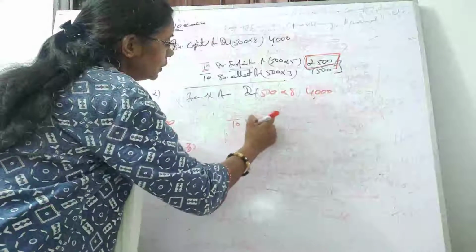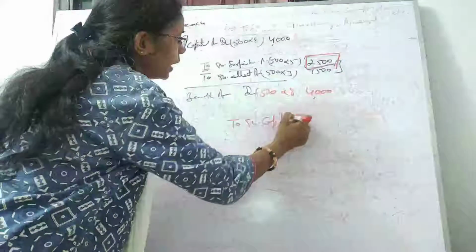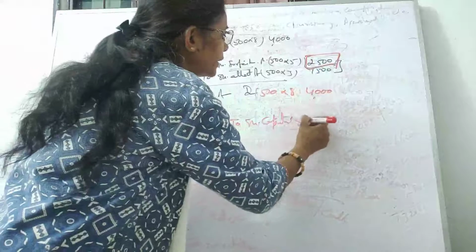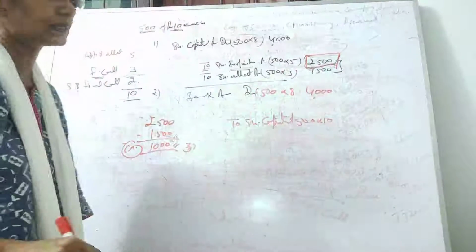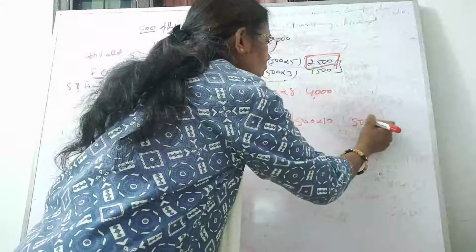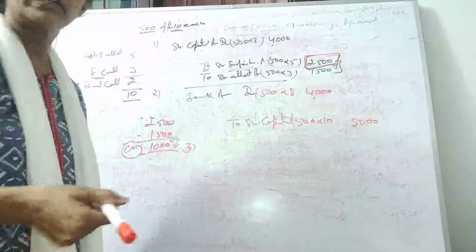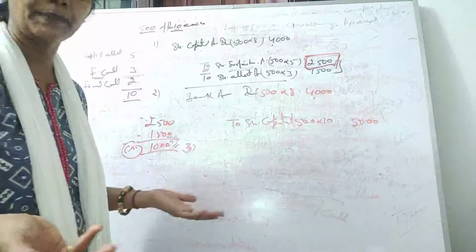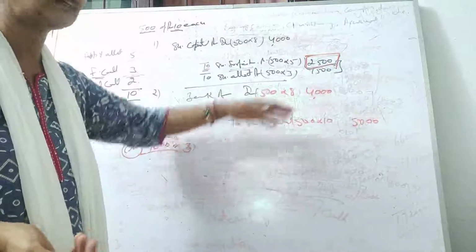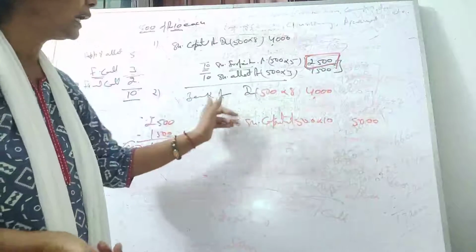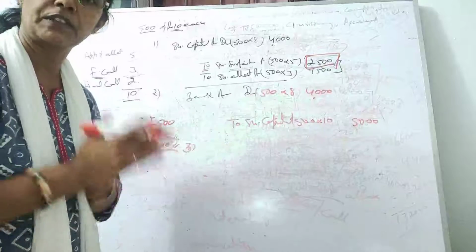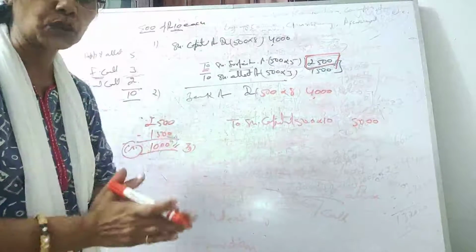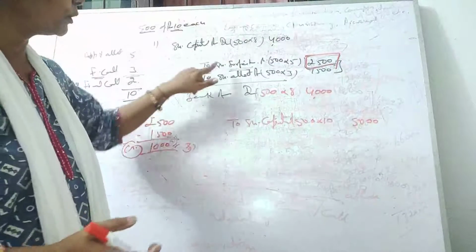So to share capital, 500 into 10. Fully paid up means share capital will be credited with the complete 10 rupees. So it is 5,000, right, students? So no word of premium and discount has been used. You have to identify yourself. 10 rupees is in the share capital, and we have received only 8 rupees. So how much difference is there? 2 rupees difference is there. That is your discount, which we cover from the forfeiture.